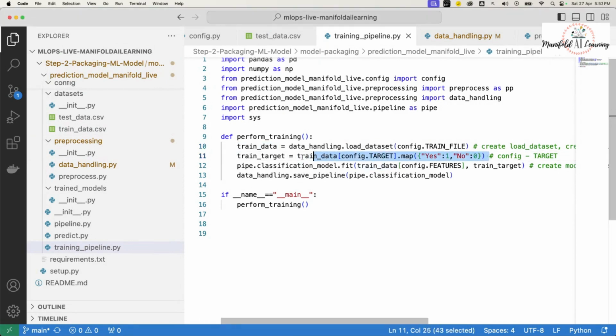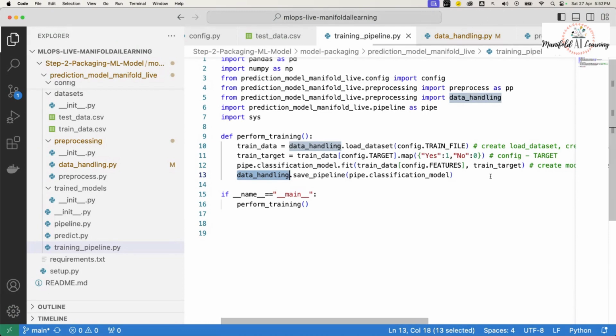After that, we are going to separate it, and once we do the separation, we are going to train the model. After that, we have created one more function, which is save pipeline, and this is also part of the data handling. So let's go ahead and perform this activity.